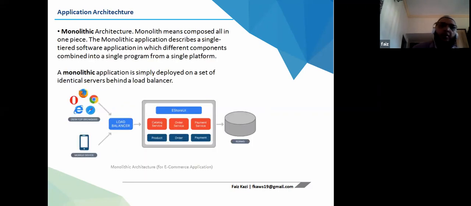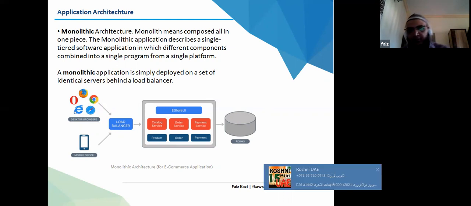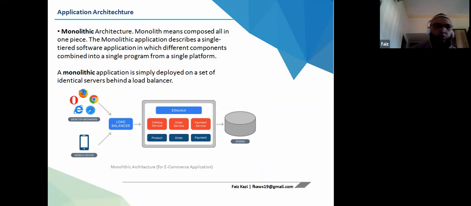In software evolution, we talked about application architecture, so we talk about monolithic architecture. What is monolithic architecture? Earlier, we had a single, large application in a single-tiered software application. Whatever the modules were, they were part of a single-tier component.